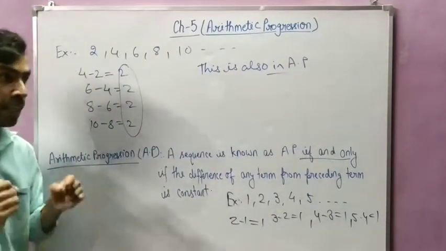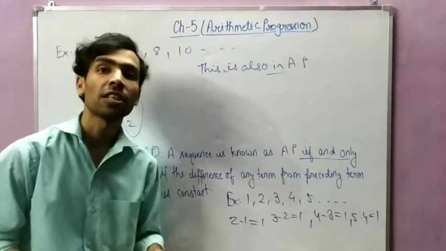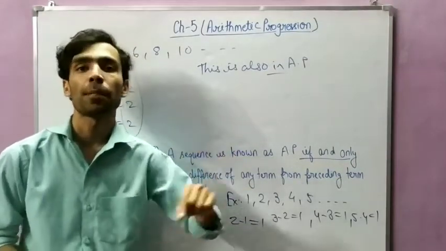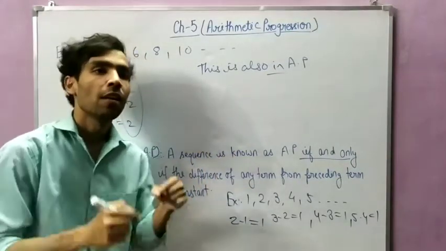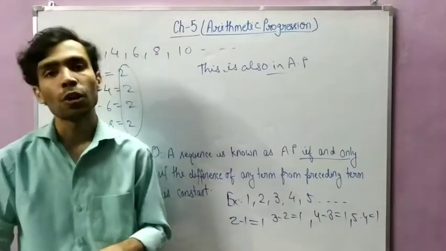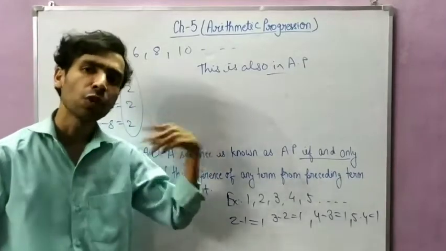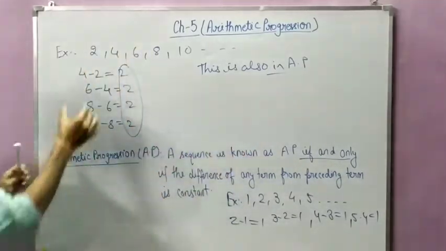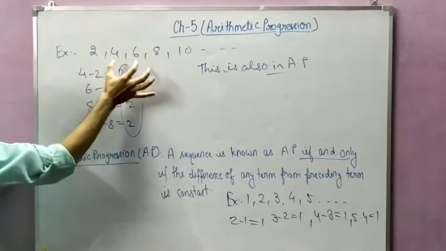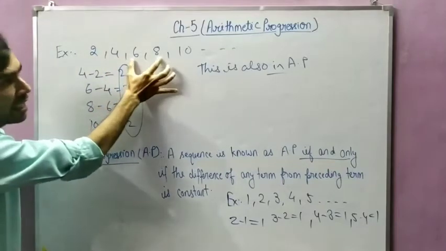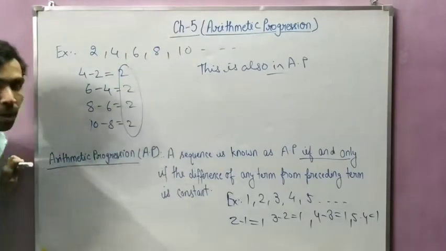This is the necessary and sufficient condition to prove a sequence is in AP. When you have to check whether a given series is in AP or not, you have to take any two consecutive terms. First I have taken 4 and 2, then 6 and 4, then 8 and 6, then 10 and 8.